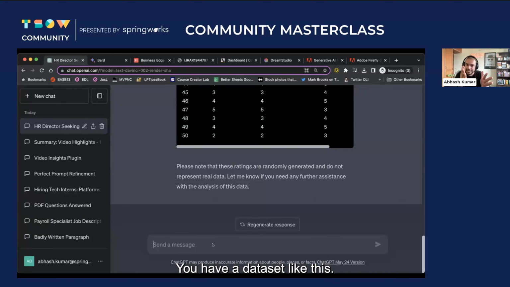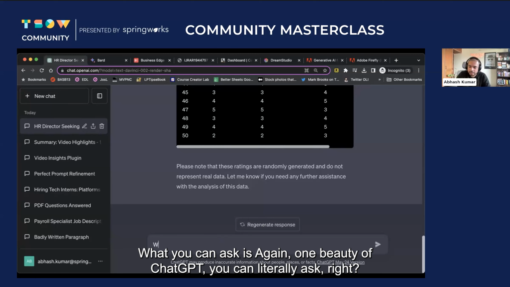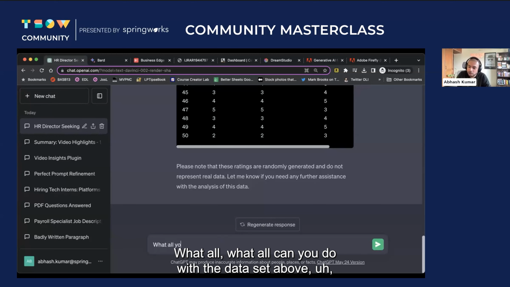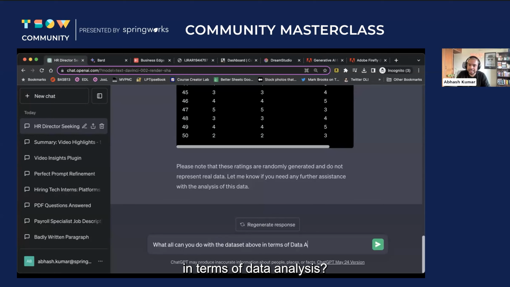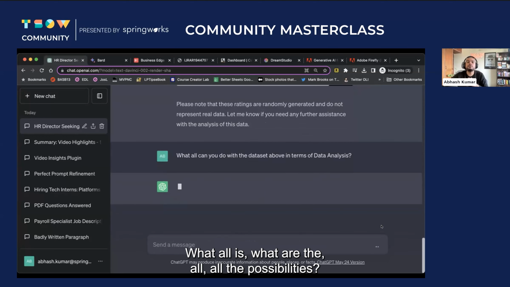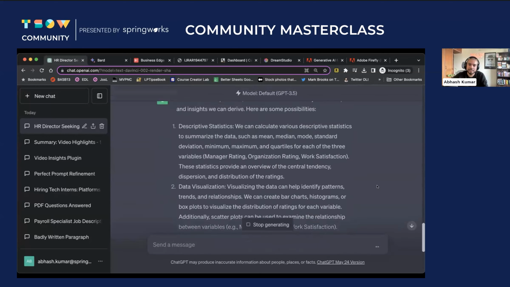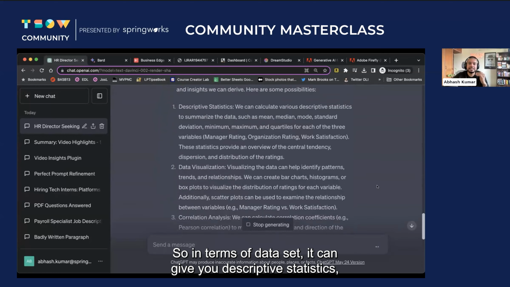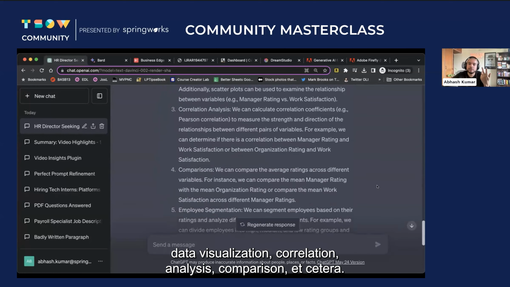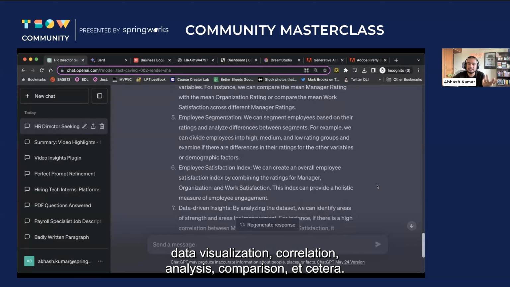You have a data set like this. What you can ask is, again, one beauty of ChatGPT, you can literally ask, what all can you do with the data set above in terms of data analysis? You can literally ask it, what are all the possibilities? So in terms of data set, it can give you descriptive statistics, data visualization, correlation analysis, comparison, etc.